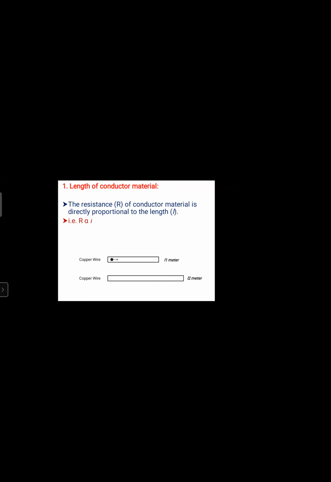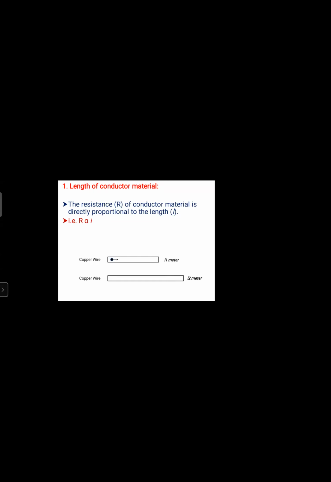The resistance, in bracket write R, of conductor material, is directly proportional to the length, in bracket L. Next line, write R proportional to L.